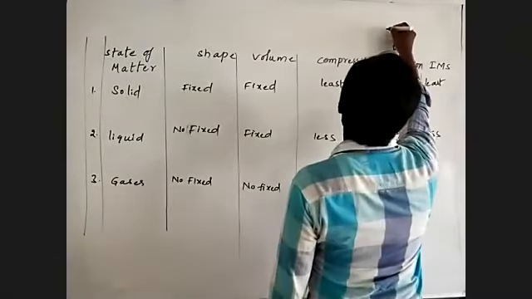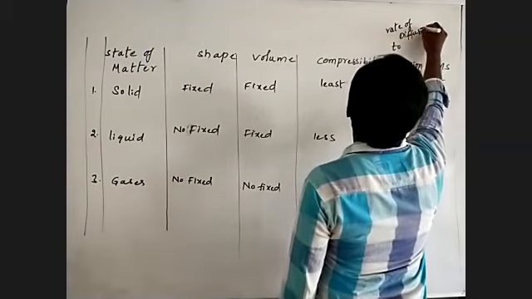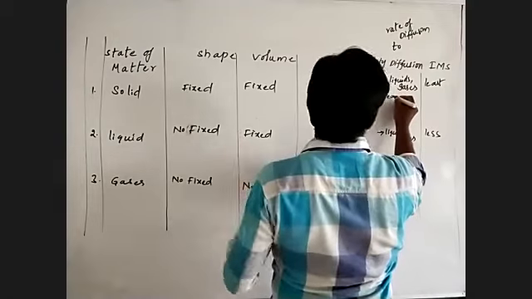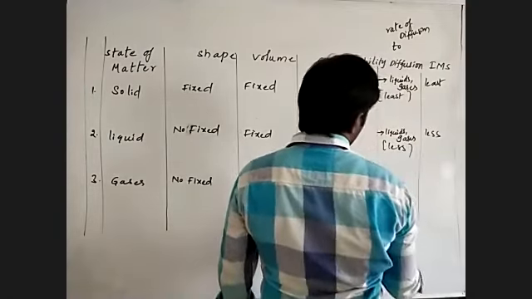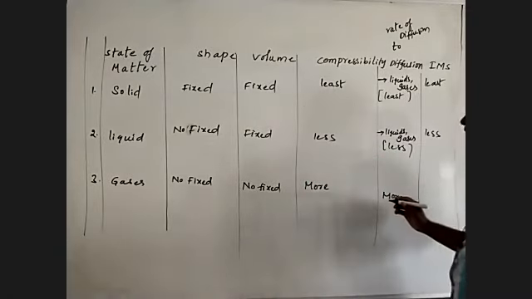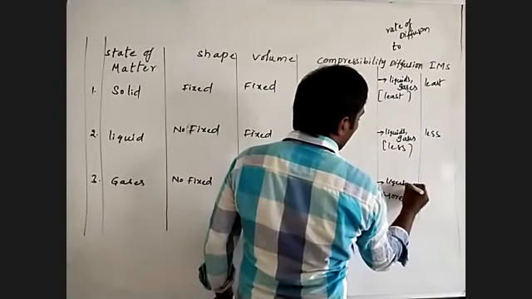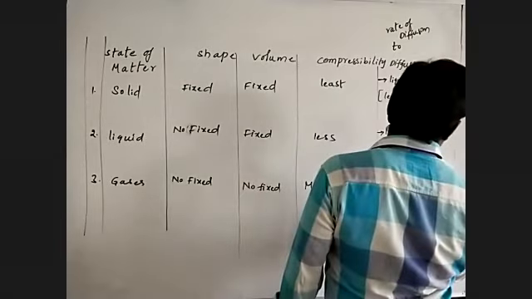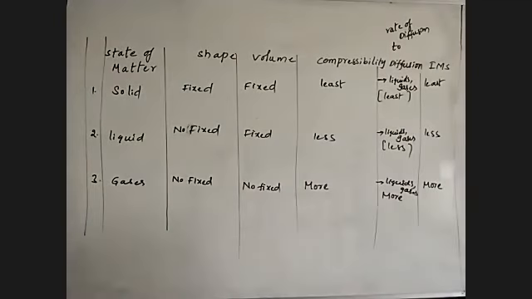Solids have the least rate of diffusion, liquids have less, and gases have the most. Gases can take diffusion into liquids and also gases. The intermolecular space is more. Note that down.